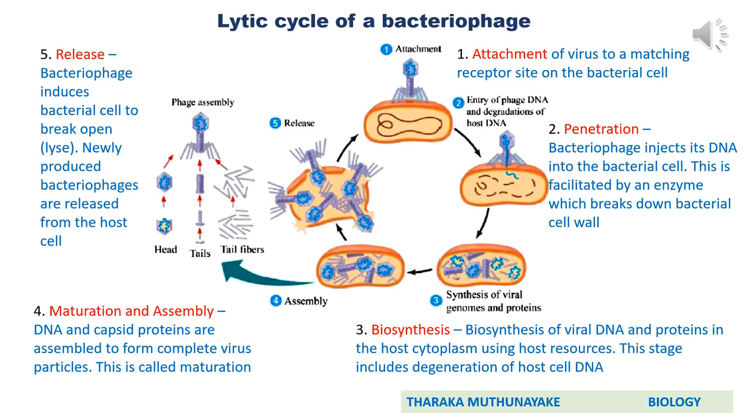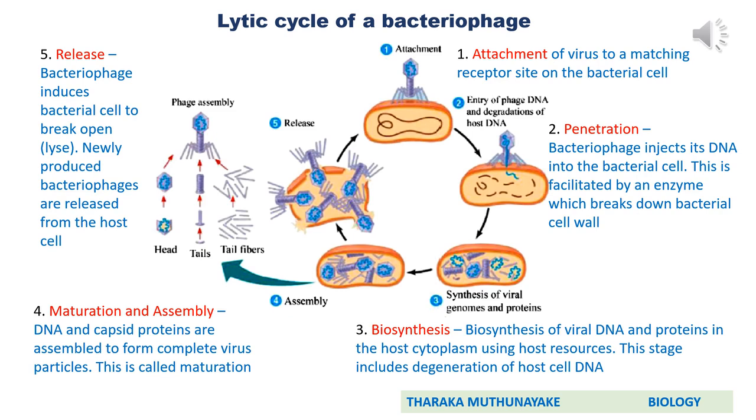But here, if a virus has RNA, first the viral RNA should be converted into DNA. We said viruses possess an enzyme called reverse transcriptase to convert RNA into DNA. Then the formed DNA is involved in producing a large number of copies of new RNA of the virus. Okay, then after synthesizing a large number of nucleic acids and capsomeres, they move to the fourth main step, that is